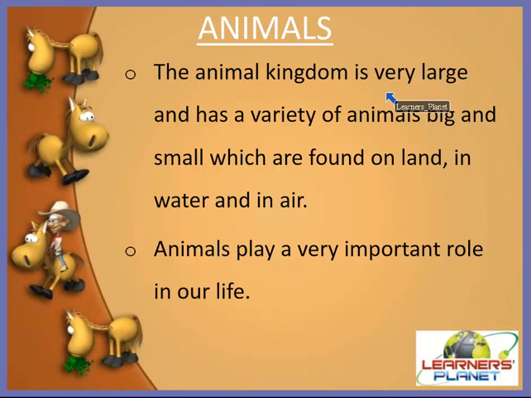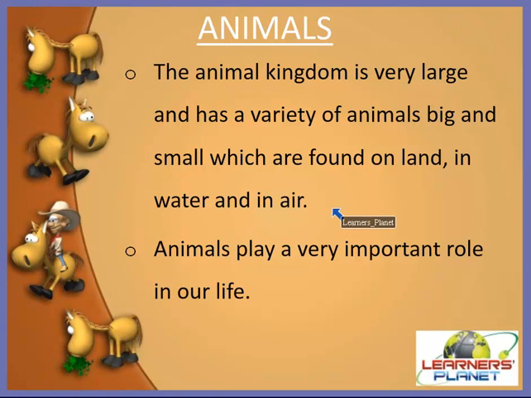The animal kingdom is very large and has a variety of animals, big and small, which are found on land, in water and in air. And we can say that animals play a very important role in our life. Why? Because these all make up our surroundings. The surroundings in which they live and grow is called environment, right?